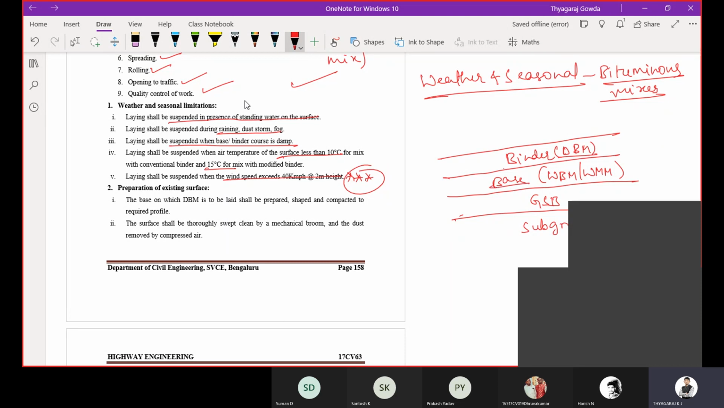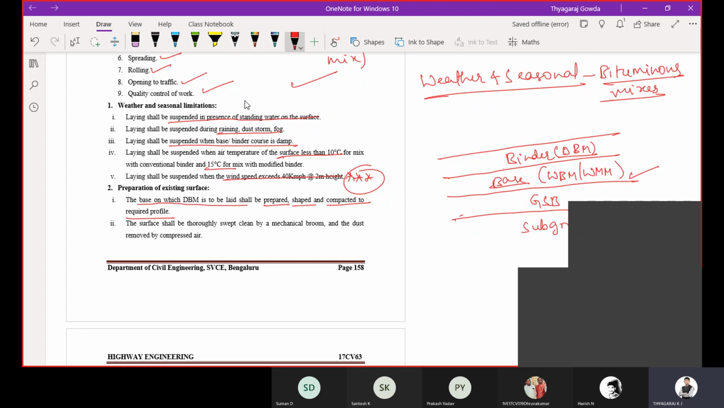The base on which DBM is to be laid shall be prepared, shaped and compacted to the required profile. So you are going to check for low spots and high spots, and you have to check the camber and grade, everything you are going to check. If the camber and slope are not provided properly, you are going to make it correct, and then only you are going to lay the DBM.